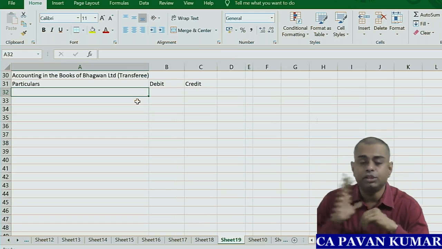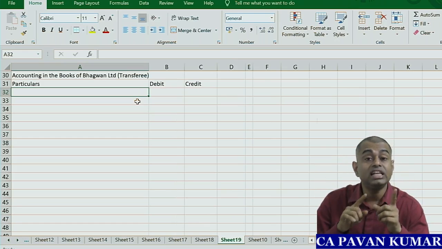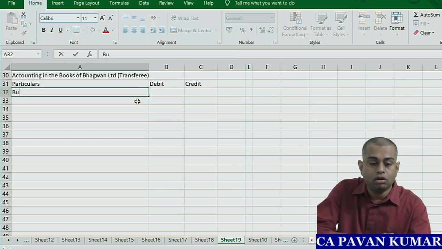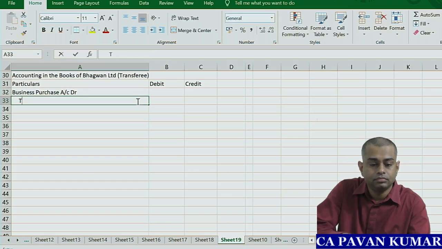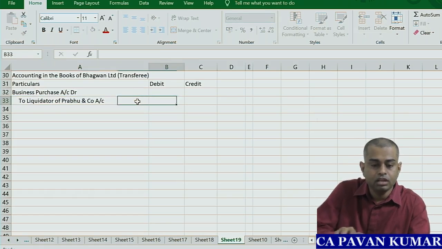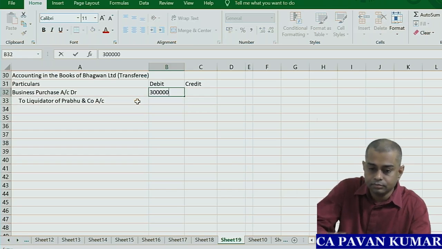Same as in amalgamation. Business purchase account debit, to liquidator of transferor. Who's the transferor here? Prabhu and Company. How much? 3 lakhs. So what is the narration?